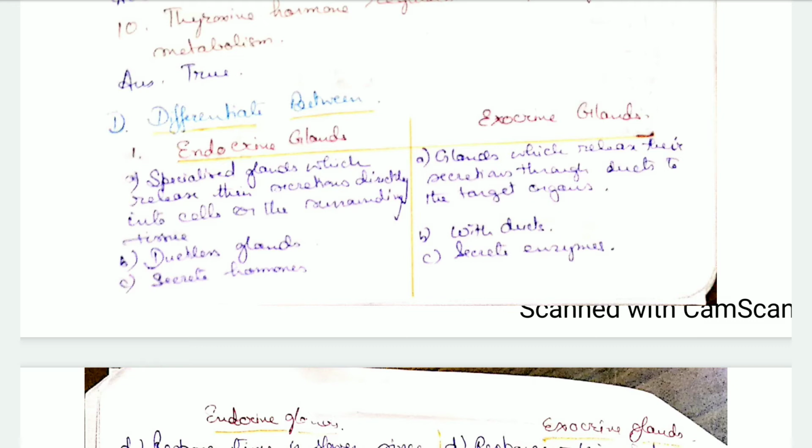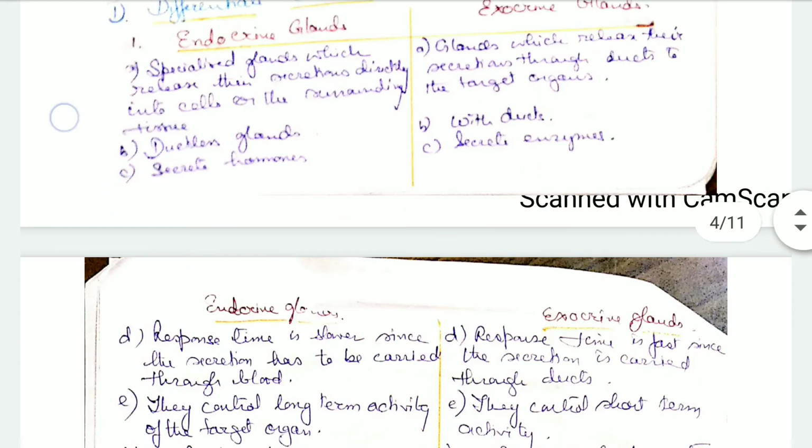Endocrine and exocrine glands. The first point is, endocrine glands are specialized glands which release their secretions directly into the cells or the surrounding tissues. Whereas exocrine glands release their secretions through ducts to the target organs. Endocrine glands are ductless glands, exocrine glands have ducts. Endocrine glands secrete hormones, exocrine glands secrete enzymes.